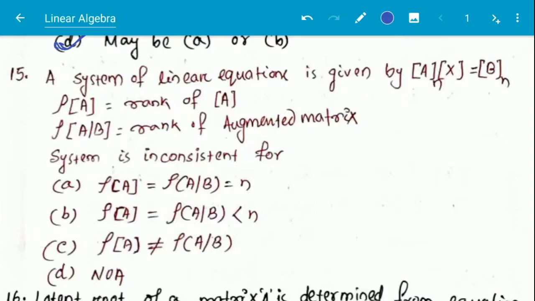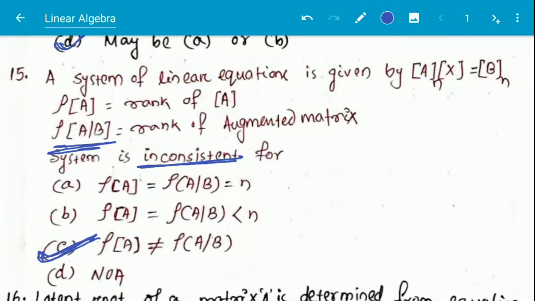AB is the augmented matrix. This augmented matrix is represented by A slash B. And for the system to be consistent, what is the condition? So here they are asking for inconsistent. What will be the inconsistent? This is the option for inconsistent.